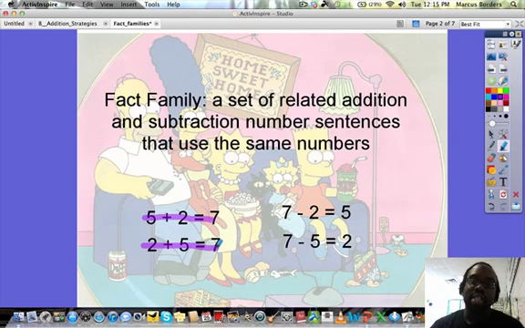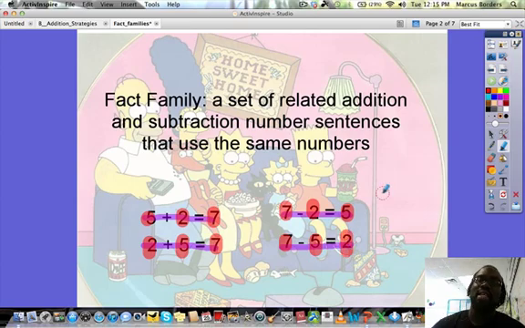And the inverse of that, which is still a part of the fact family, we'll talk about the inverse operation in a second, is 7 minus 2 equals 5, and 7 minus 5 equals 2. Now, what do you notice about these numbers? You have a 5 here, a 2 here, and a 7 here. Guess what? You also have a 2, a 5, and a 7. Again, a 7, a 2, and a 5, and a 7, 5, and 2.